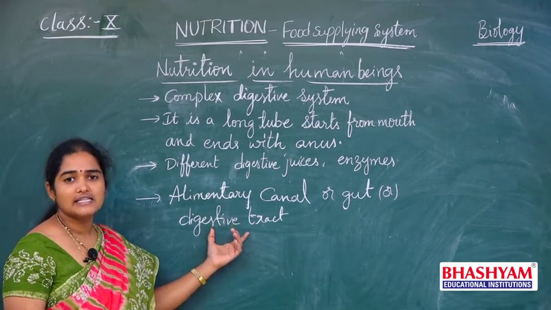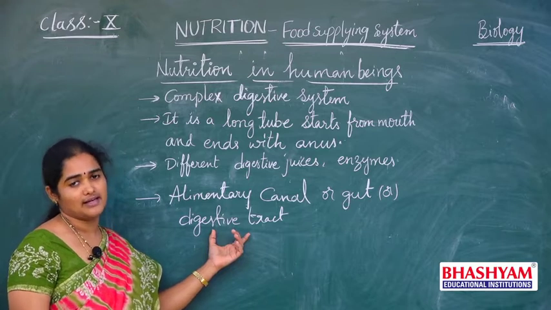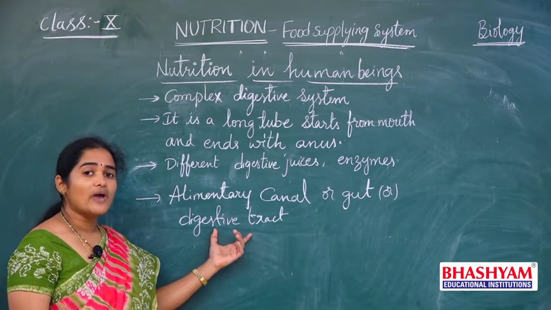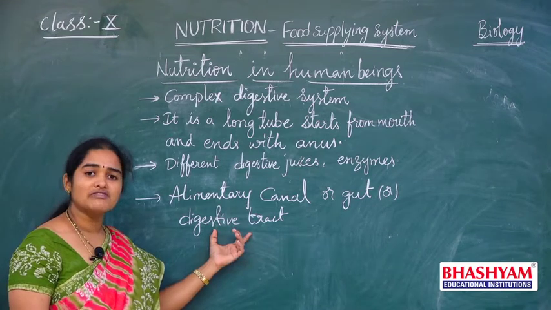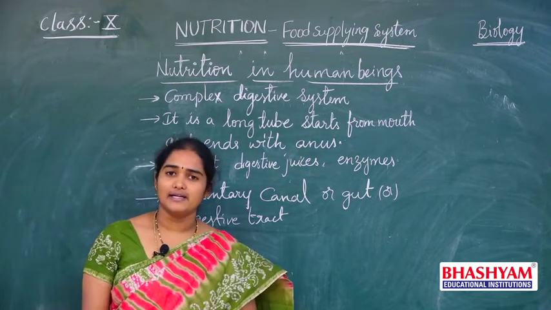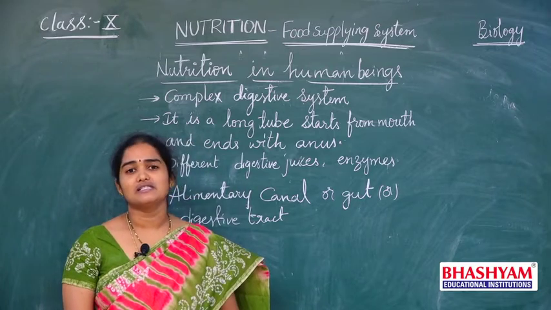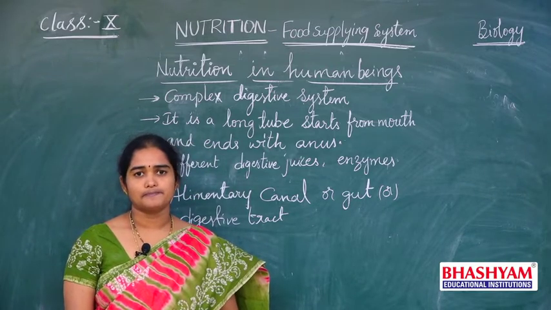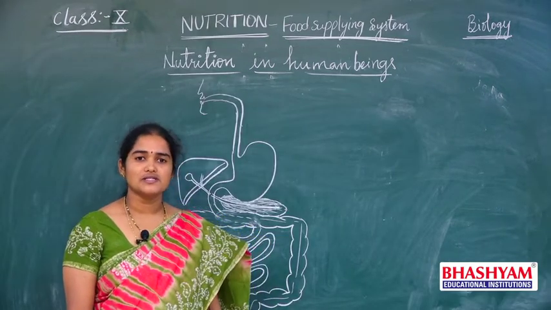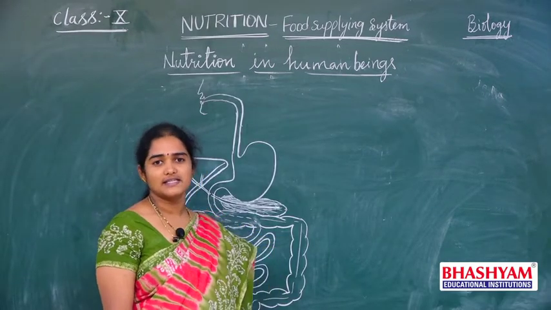And now let us see the different parts of the alimentary canal, where the process of digestion occurs, how the food will be absorbed into the blood, and how the waste materials will be eliminated out from the digestive tract. Our human digestive system consists of various parts. Now let us see those parts.